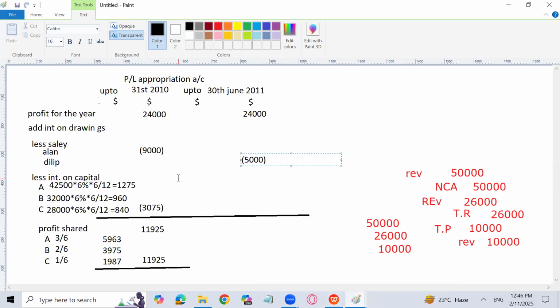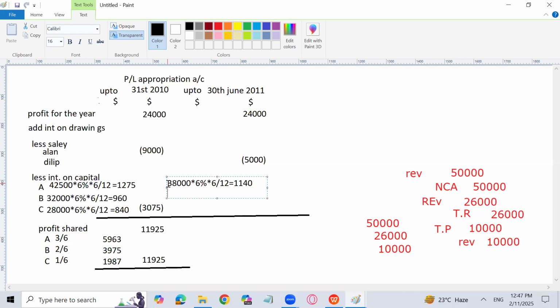So that's why I will calculate over here 38,000 into 6% into 6 over 12. Yes, this is the amount. I can write 1,140.